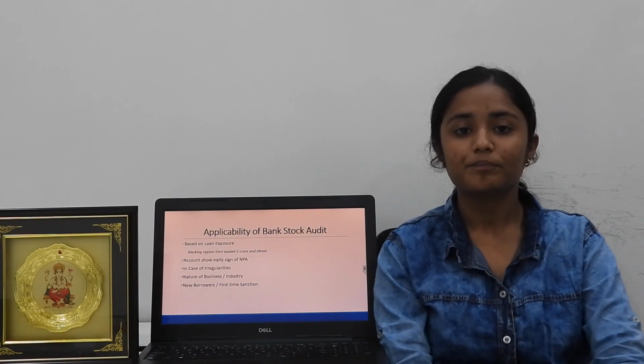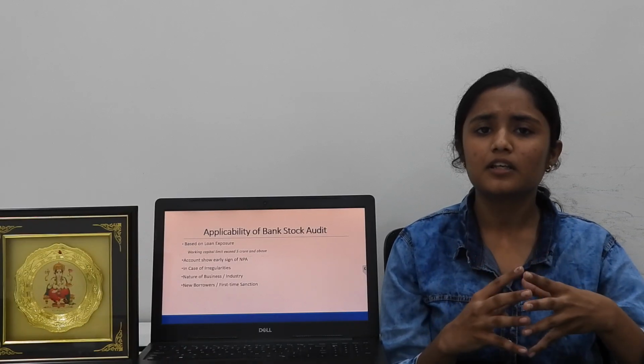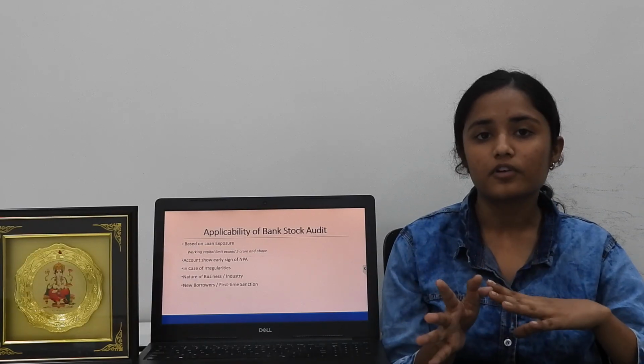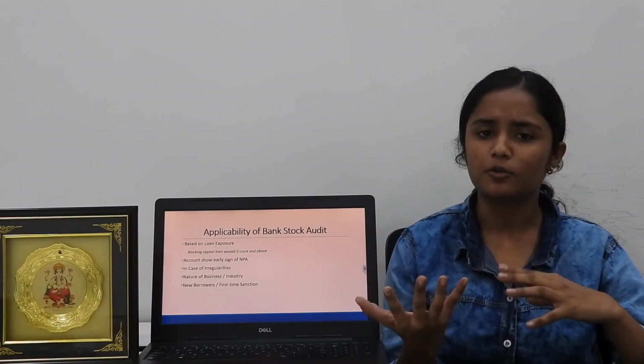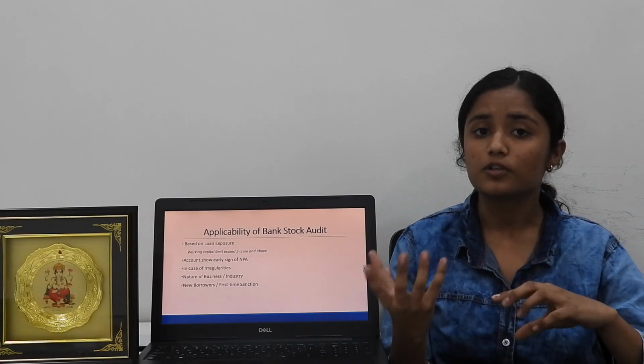Applicability of bank stock audit. Now, when is bank stock audit applicable? Normally it is applicable when the working capital limit of the borrower exceeds Rs 5 crore. This threshold limit may vary from industry to industry or bank to bank. Now there are certain circumstances in which bank stock audit is also applicable.